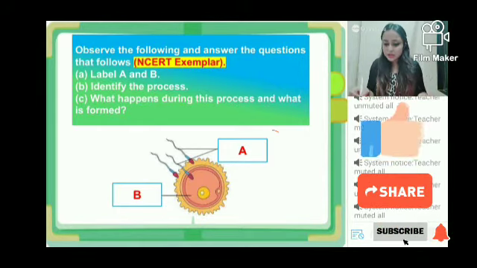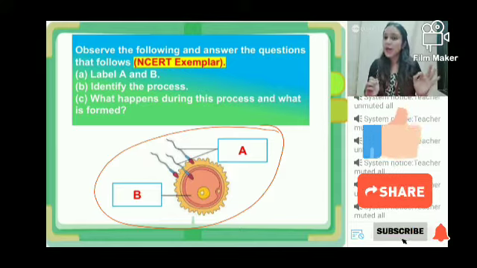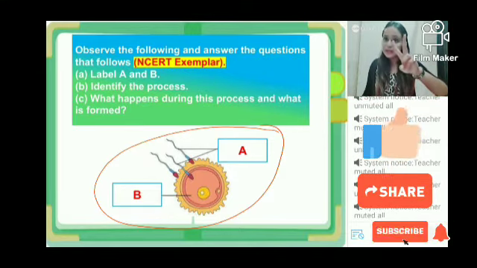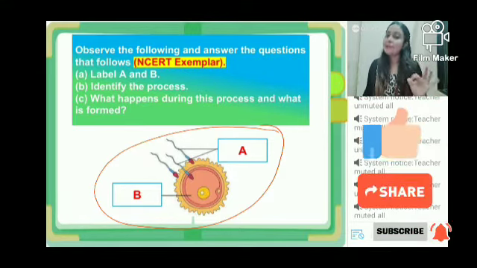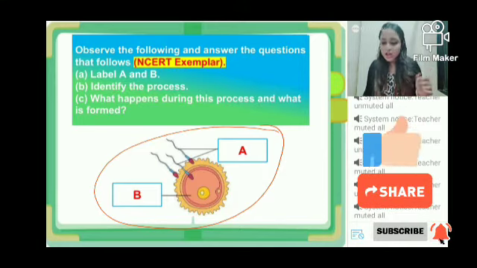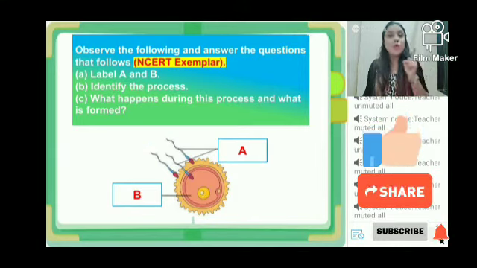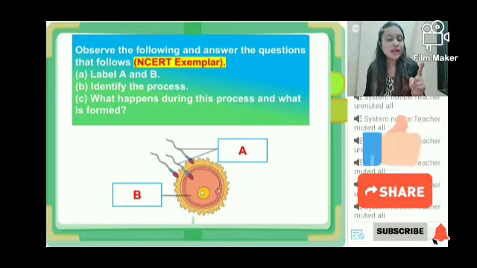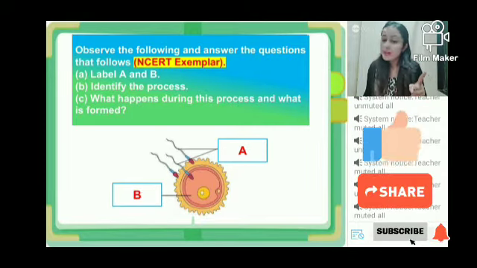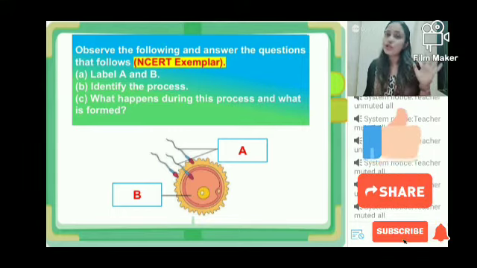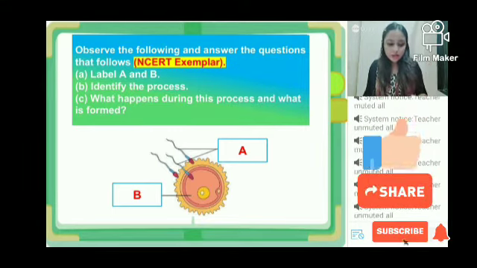Look at this, and there are two labelings, A and B. One by one, nobody will answer together in the chat box. I will open the chat box, and only the question I ask, you will answer. Follow the class rules.